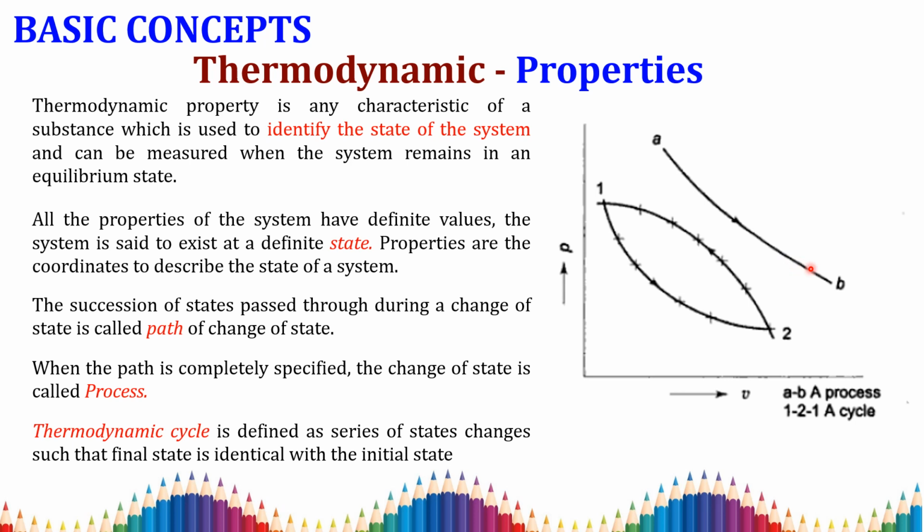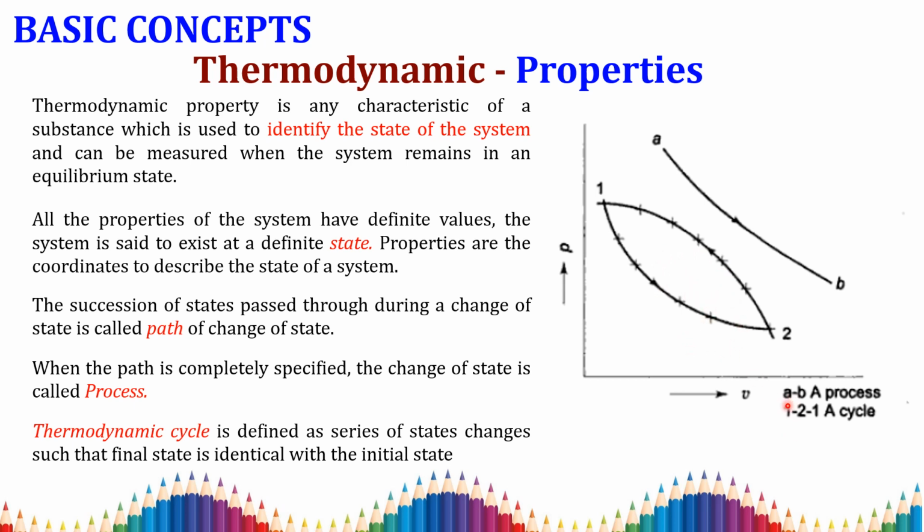If the path is completely specified, you know which way it is going to go, and that is called a process. The process starts from the initial state to the final state and goes back from the final state to the initial state; this whole process is called a thermodynamic cycle.